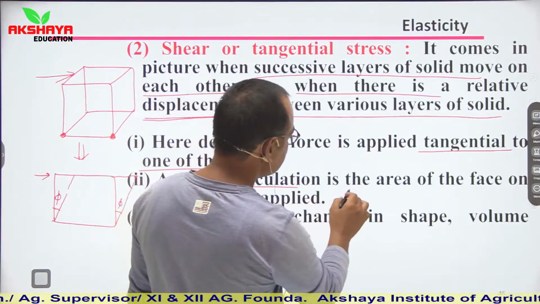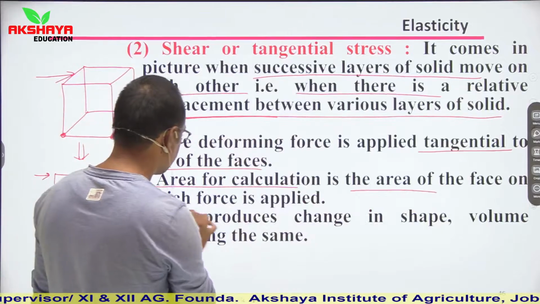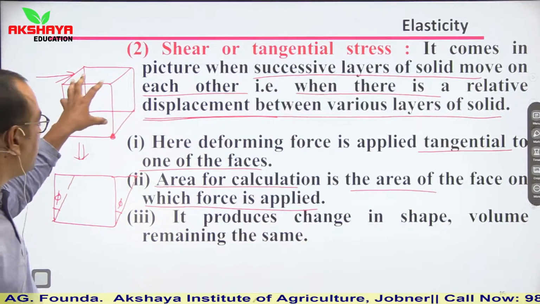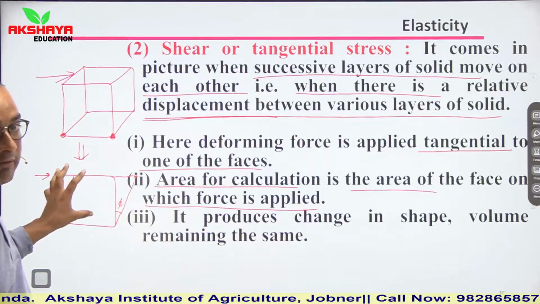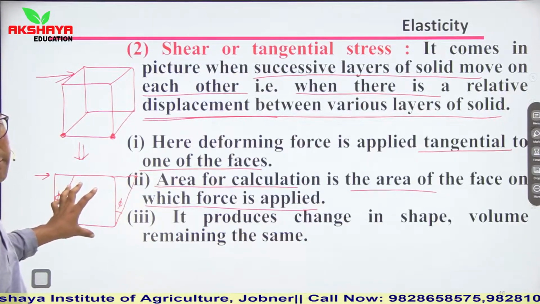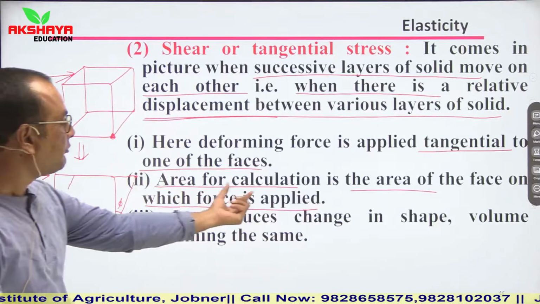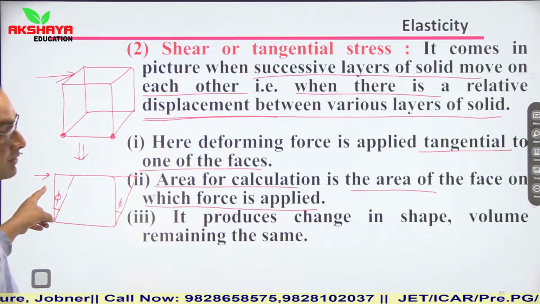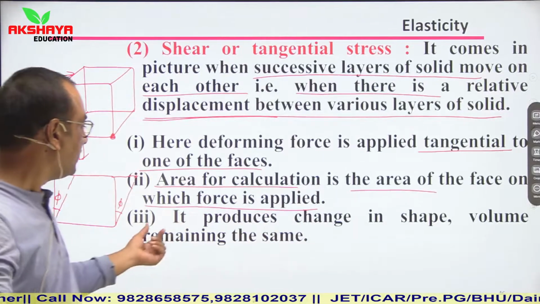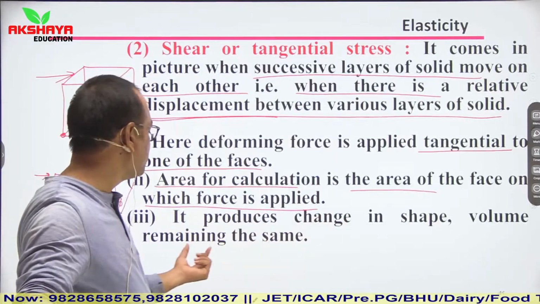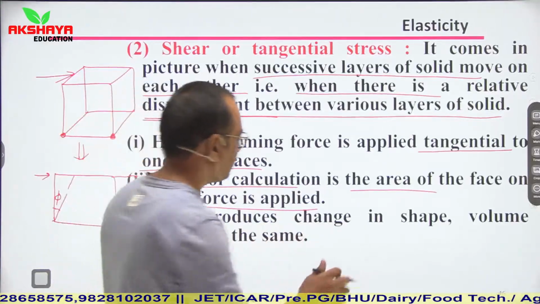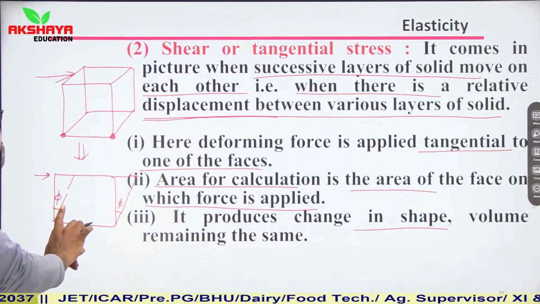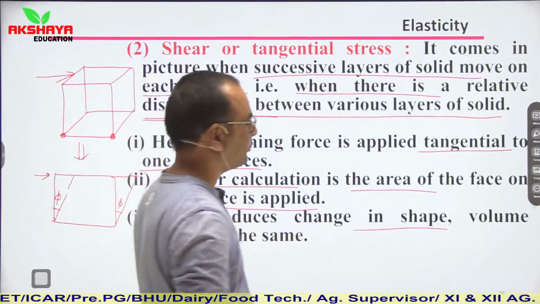Area for calculation is the area of the face on which the force is applied. So see, here I have considered a cubical solid, and here I have considered simply one face on which the tangential force is acting. So the area for calculation is the area of the face on which the force is applied. It produces change in shape, there is no change in volume.